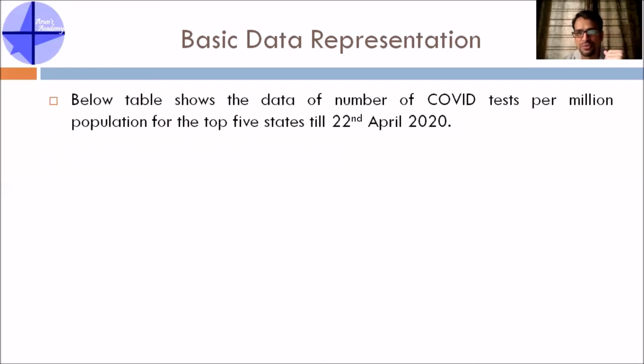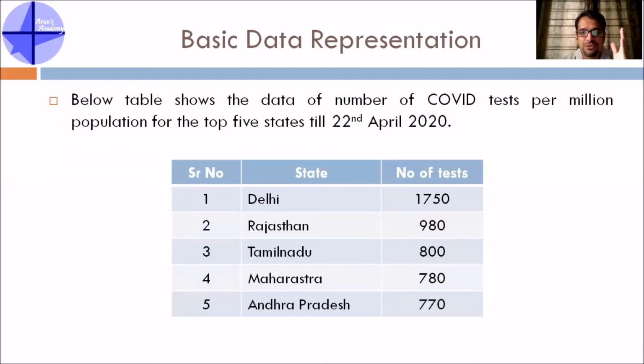So I got it somewhere from a government source. Okay. Now there are basically 3 columns: serial number, state, number of tests, for the 5 top states which are mentioned. The name of the state is given, and the number of tests is given for each and every state. So now, as per this data, Delhi conducted the maximum number of tests per million till 22nd